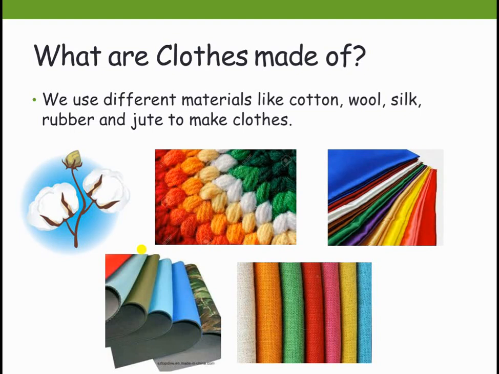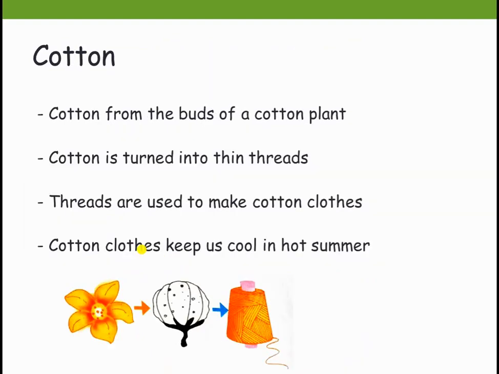Next, let's see about cotton. Cotton comes from the buds of a cotton plant. We get cotton from the bud of a cotton plant. These cotton buds are turned into thin threads, and the threads are used to make cotton clothes.